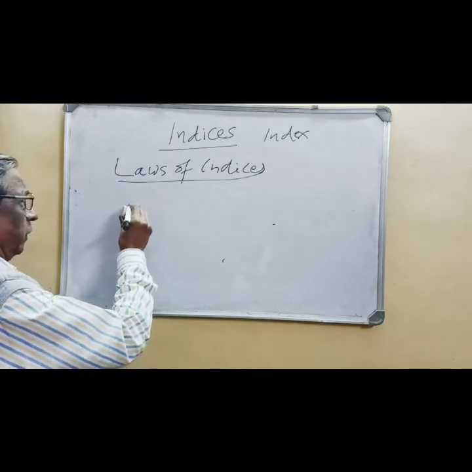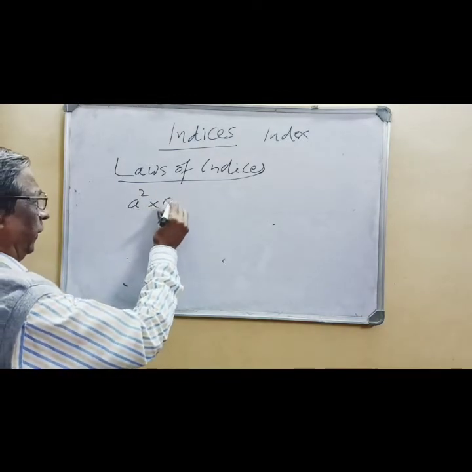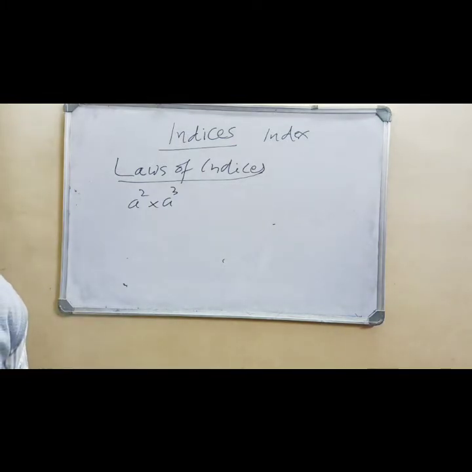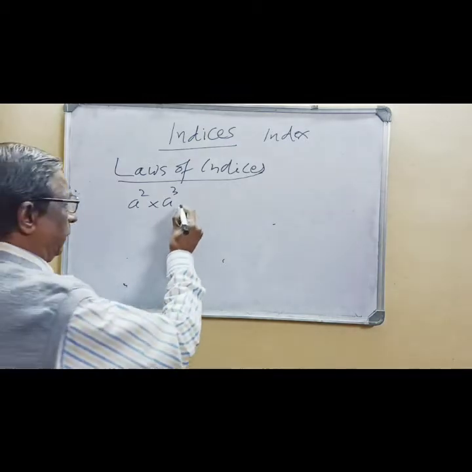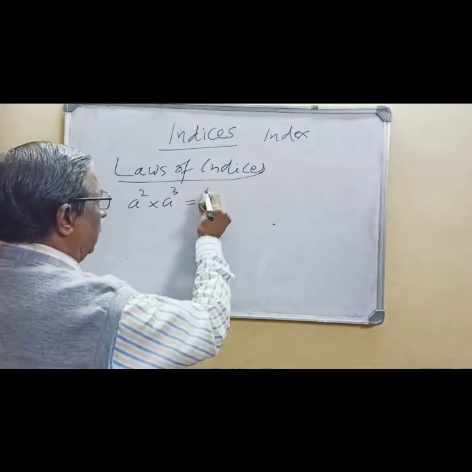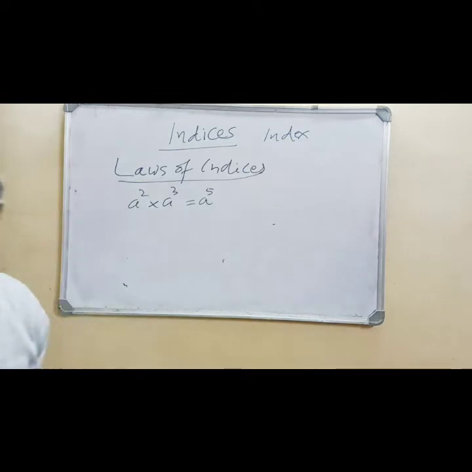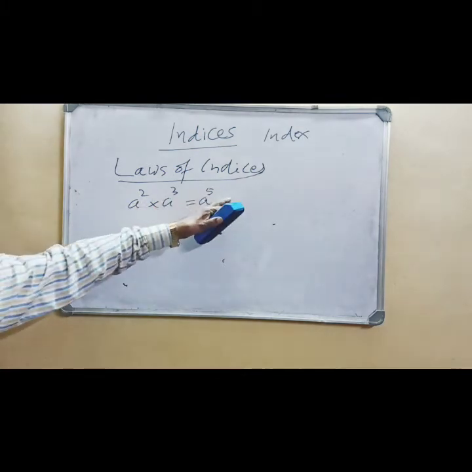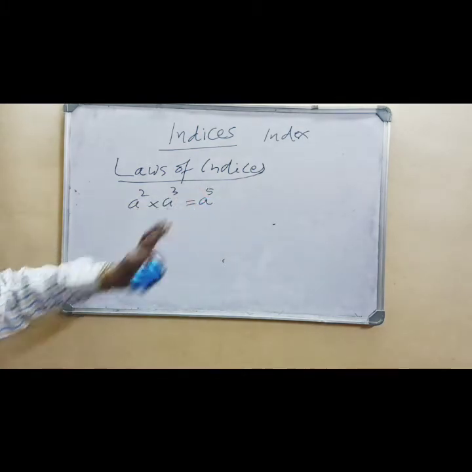Here, if I write a square into a cube, a square means a into a, a cube is a into a into a. Like that, a is multiplied 5 times, that's why I write a raised to 5. In my last session, I told what is the relation between 2, 3 and 5. It is 2 plus 3 is 5.